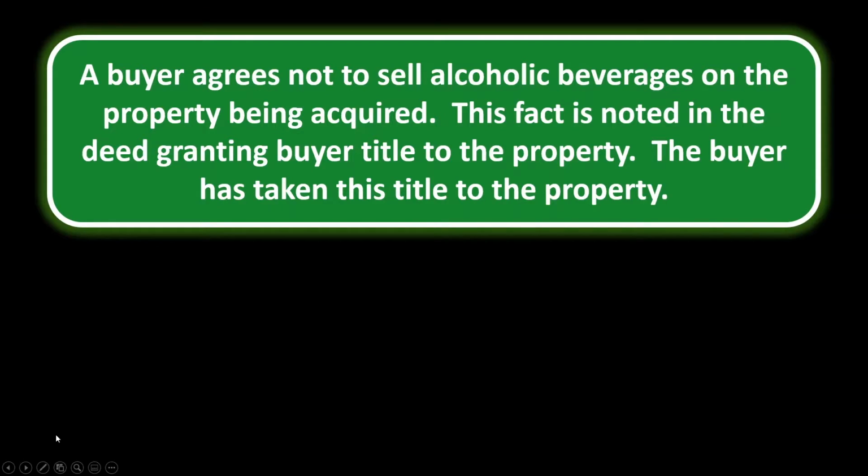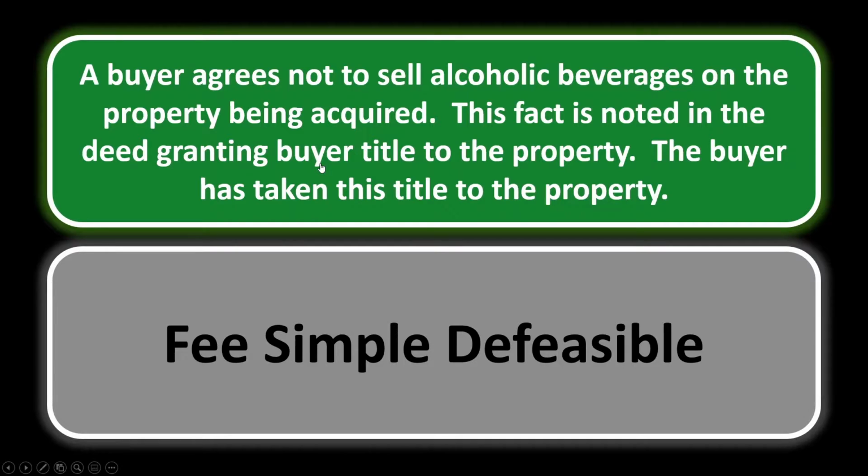5. A buyer agrees not to sell alcoholic beverages on the property being acquired. This fact is noted in the deed granting buyer title to the property. The buyer has taken this title to the property. We pretty much can infer that he has all the bundle of rights, but with this restriction that he cannot sell alcoholic beverages. And if he does do so, then the title can be defeated. And what does this make you think of? Fee simple defeasible title to the property.